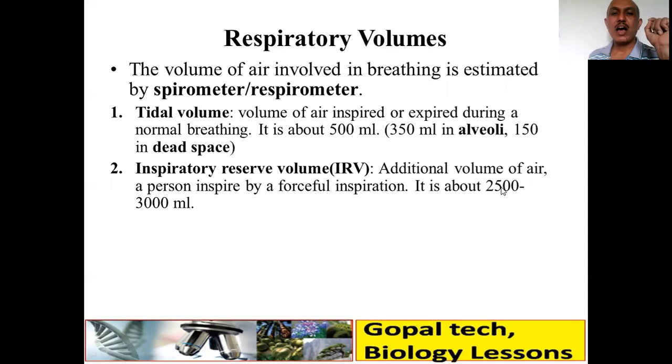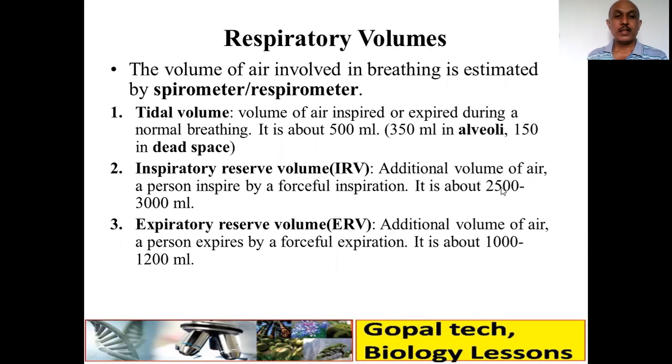Inspiratory reserve volume, IRV, is the additional volume of air a person can inspire by forceful inspiration. Now you can do like this. So this much. It is about 2.5 liters to 3 liters, yeah, 3000 ml. So we have to do pranayam every day to get extra air. Then expiratory reserve volume, ERV, is the additional volume of air a person can expire, like this. It is about 1000 to 1200.